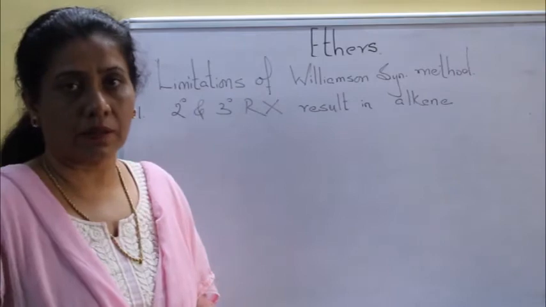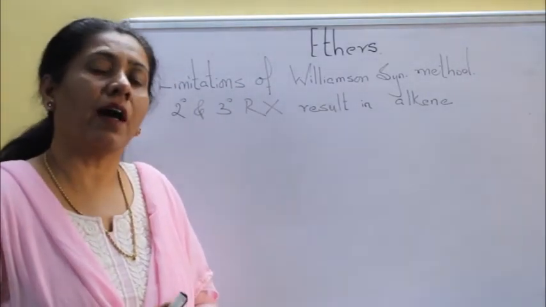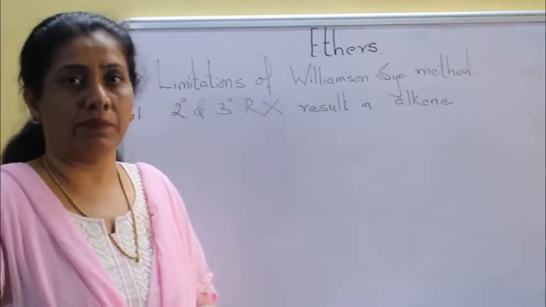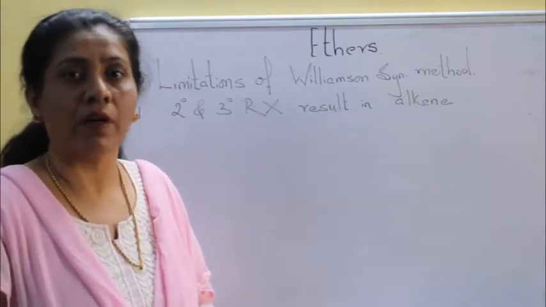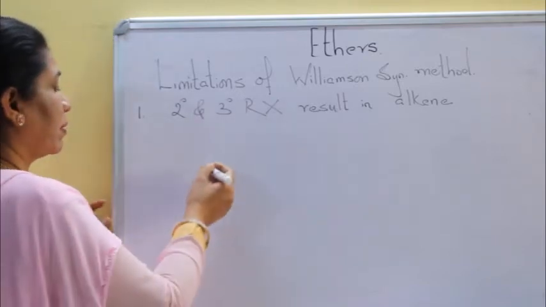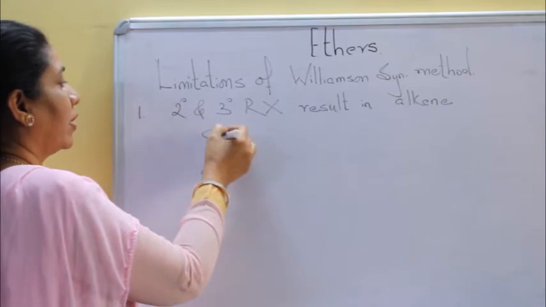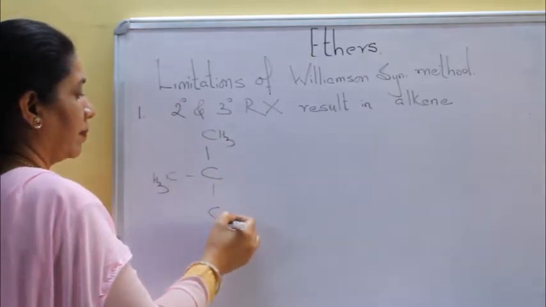Limitation of this method. Here we have to be careful that we are taking RX as only 1 degree RX, because 2 degree and 3 degree RX start resulting in the formation of alkenes. So let's try this also with an example. Suppose we have got tertiary butyl chloride.